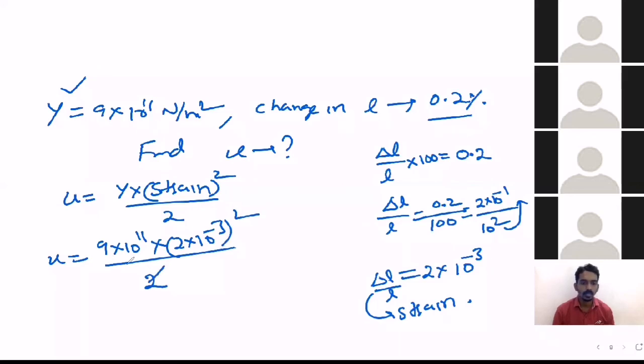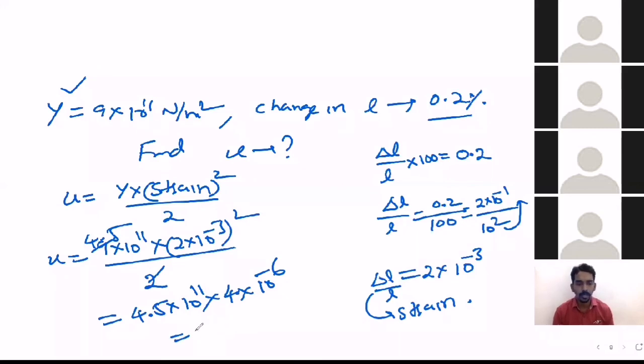So now we have 4.5 times 10 power 11 into the whole square. 2 square is 4. 10 power minus 3 whole square is 10 power minus 6. So 4 into 4.5 is 18 into 10 power 11, 10 power minus 6, so 11 minus 6, 10 power 5.